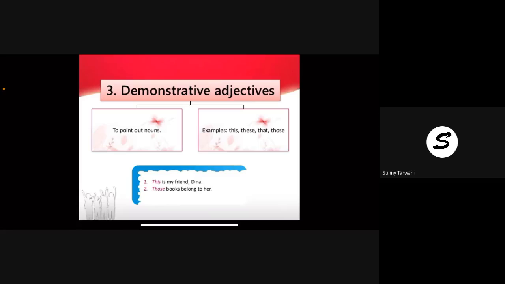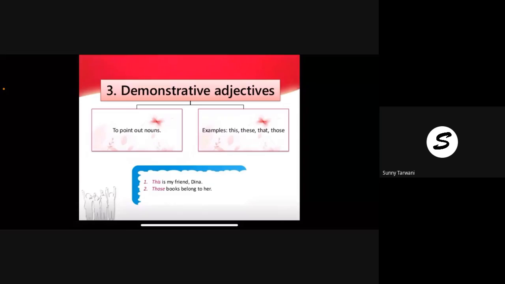Demonstrative, you have to just remember four words: this, that, these, those. Now you know the difference: near and far, singular and plural. This is singular, these, plural. Same way, that is singular, those, plural, right? And near and far also, you know.